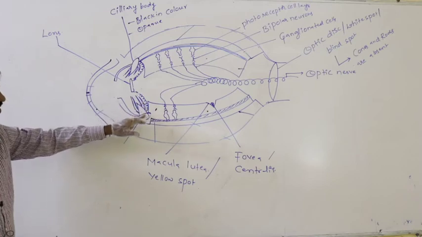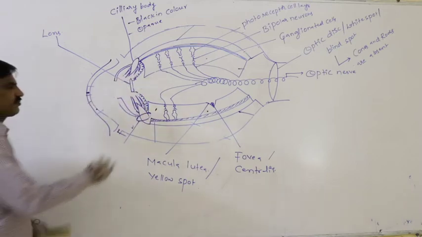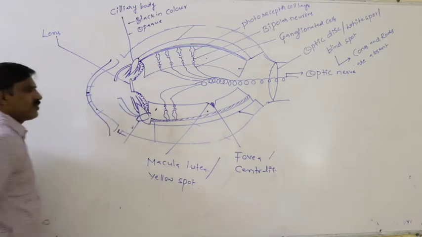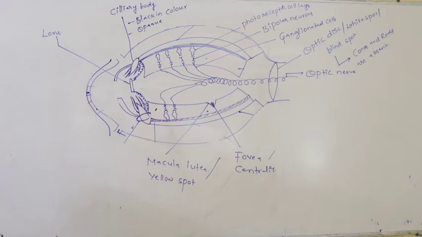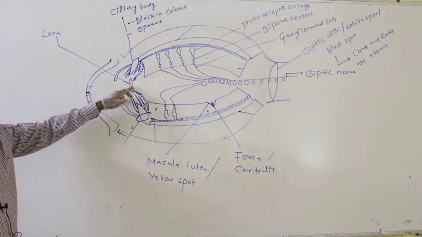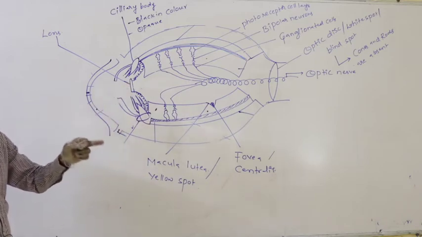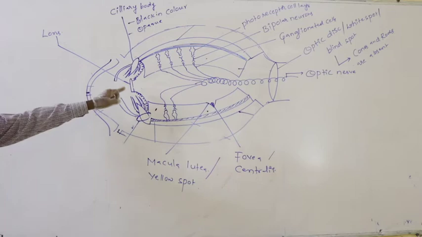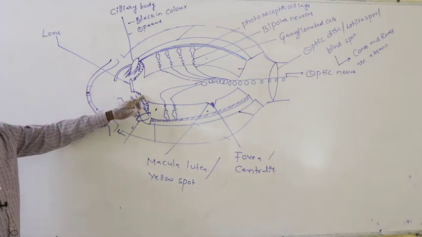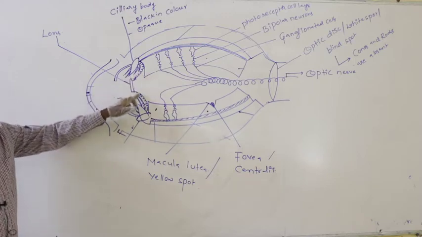The ciliary process, which arises from the ciliary body on both sides, attaches to the lens and holds the lens in its original position. Those structures are said to be the suspensory ligaments.